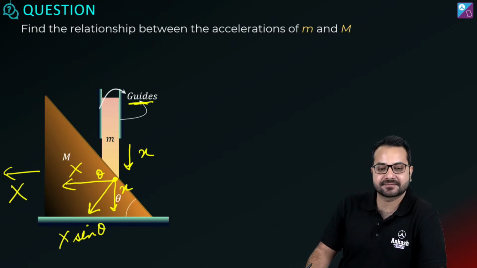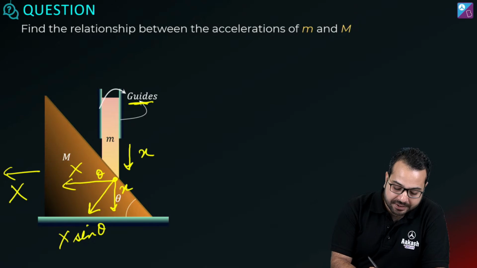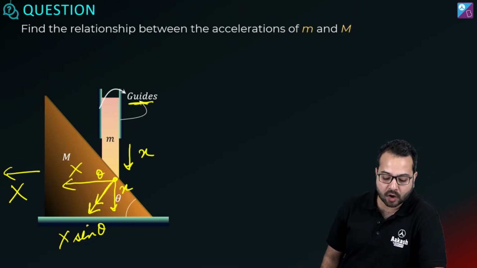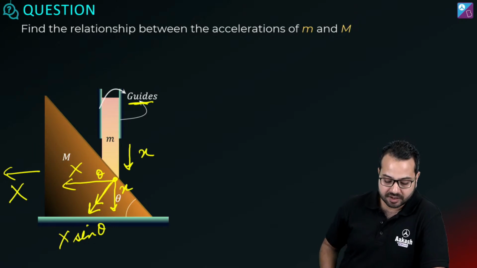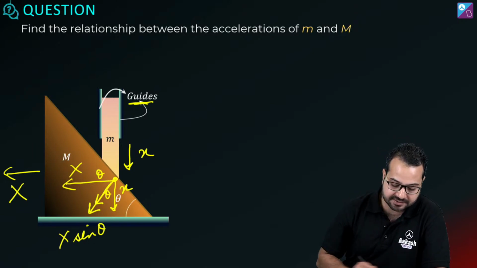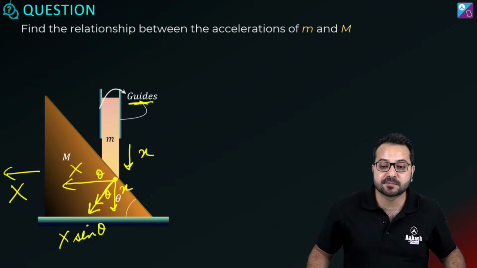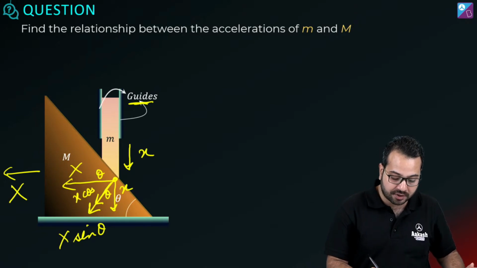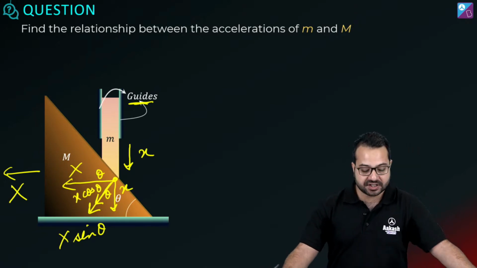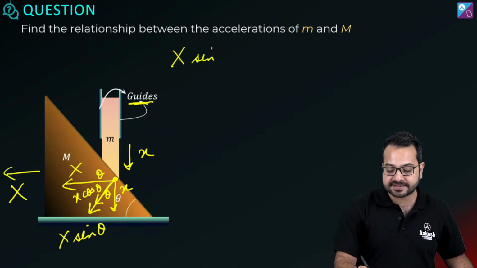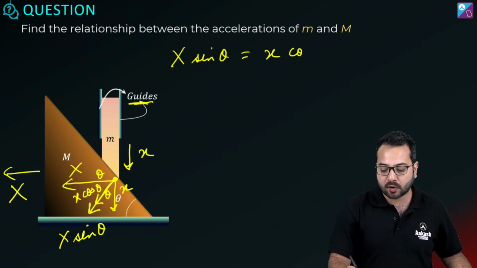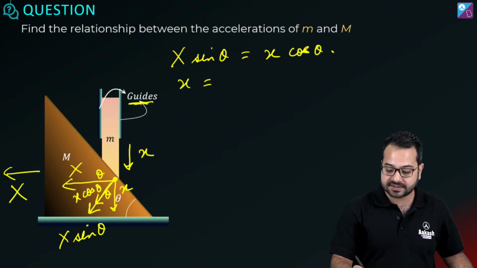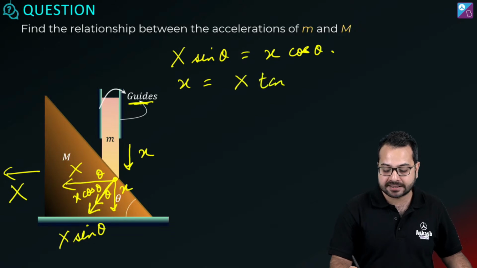All right. Next. Now the component of small x. अब ये बताइए the component of small x, ये कितना हो जाएगा? If this is theta, this is 90 minus theta, this is theta. So the component of small x perpendicular to the surface of contact is x cos theta. यानी कि I can say that capital X sin theta should be equal to small x cos theta, which means small x is equal to capital X tan theta.